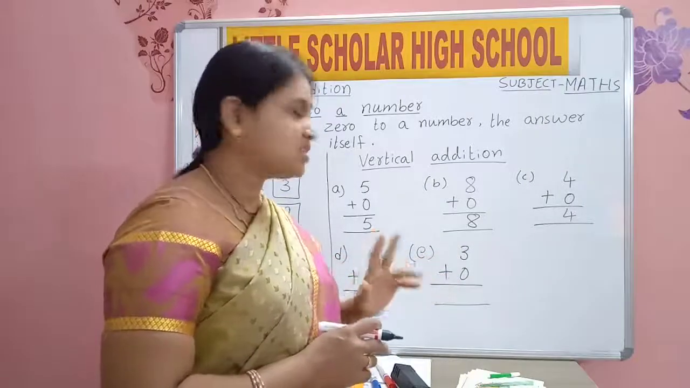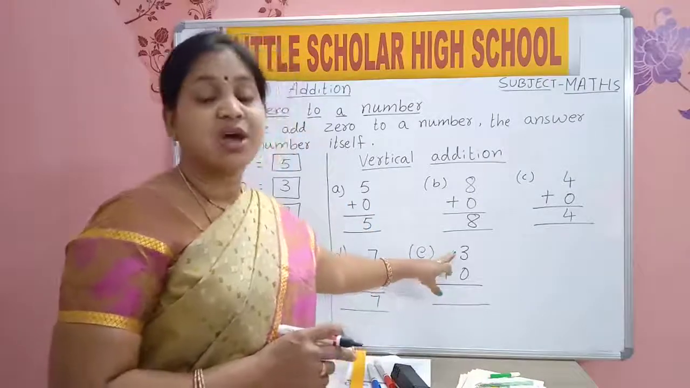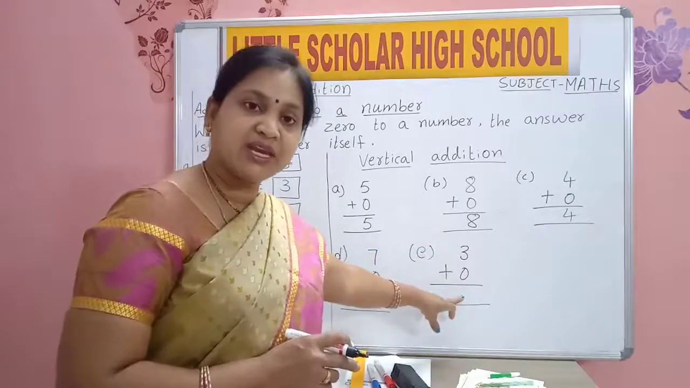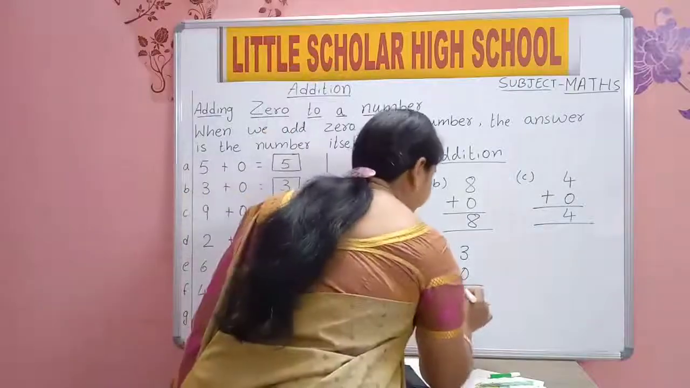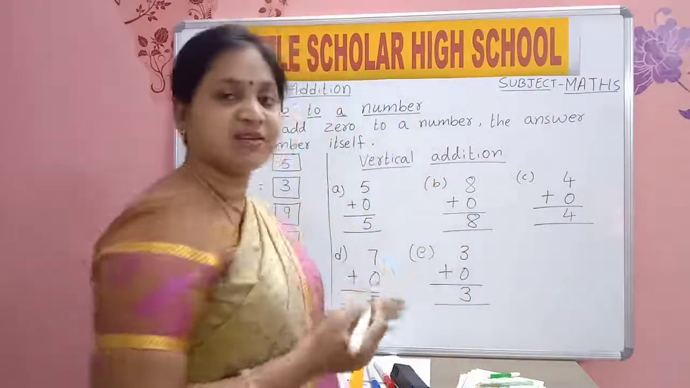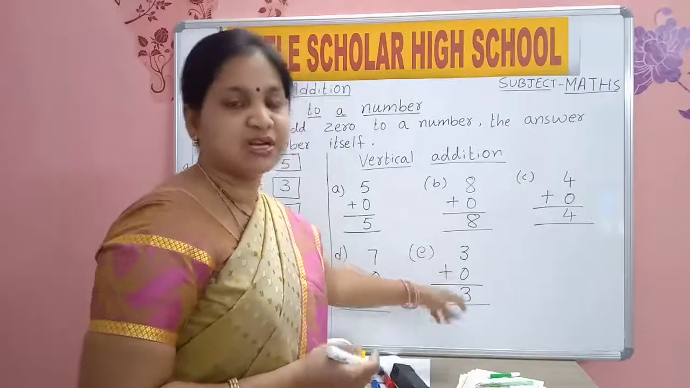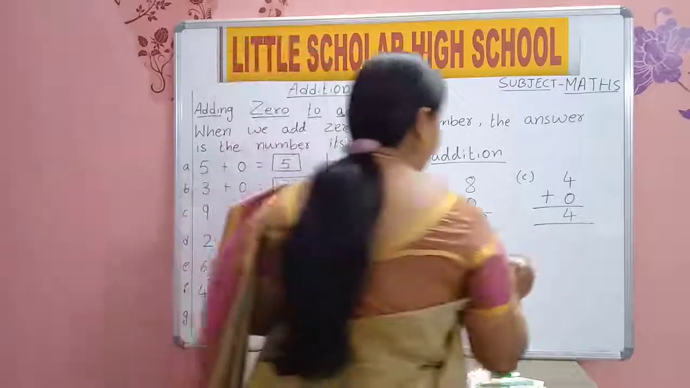Which number did you add to 0 here? We added 3 to 0. So your answer will be the number itself. Which number is given in this sum? 3 is given. So the answer will be 3 itself. 3 plus 0 is equal to 3 only. Number itself.